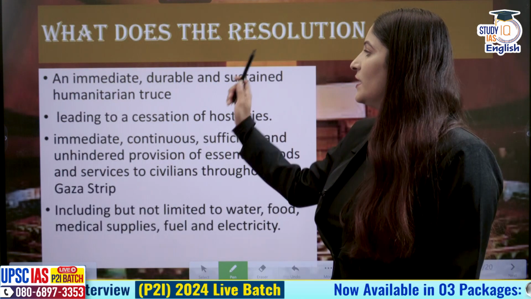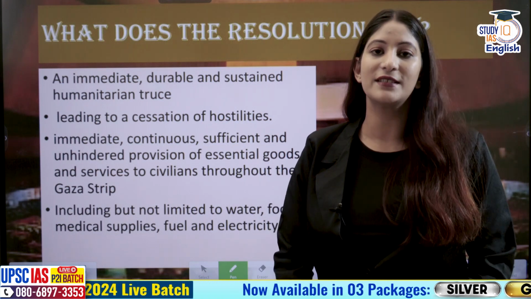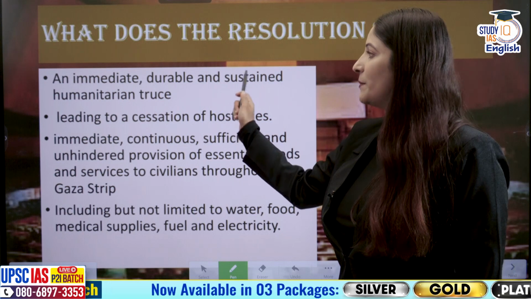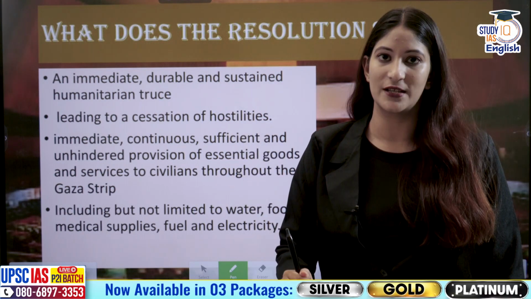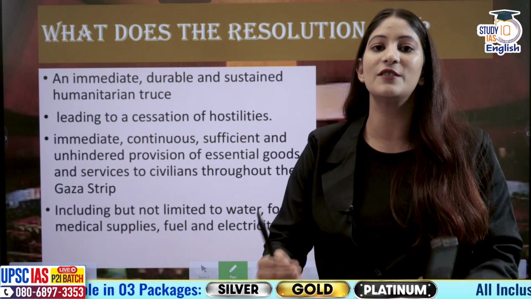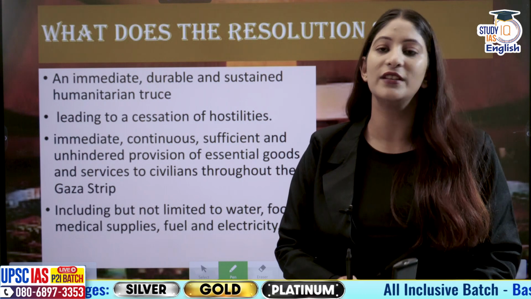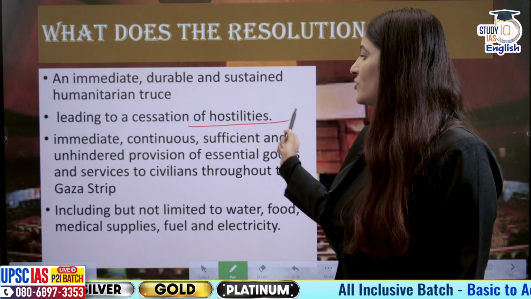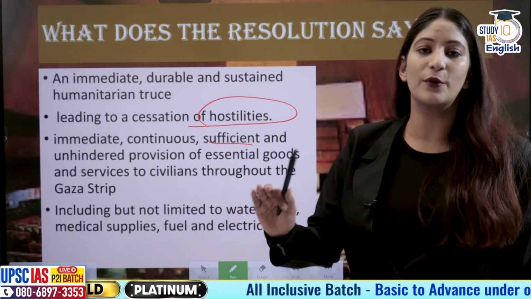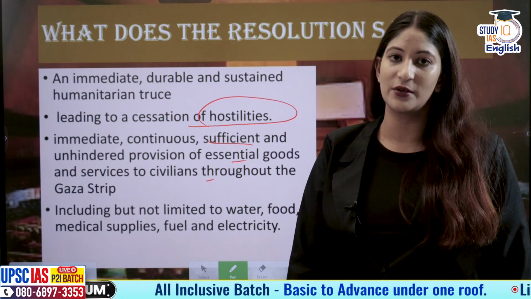Okay, moving on. Now, what does this particular resolution read? It is important for us to understand the constituents of the resolution as well. An immediate, durable and sustained humanitarian truce. Both sides should come together and in a sustained manner agree to certain terms and conditions for the sake of the civilians, leading to cessation of hostilities, and immediate, continuous, sufficient and unhindered provision of essential goods and services to civilians. We are talking about civilians.